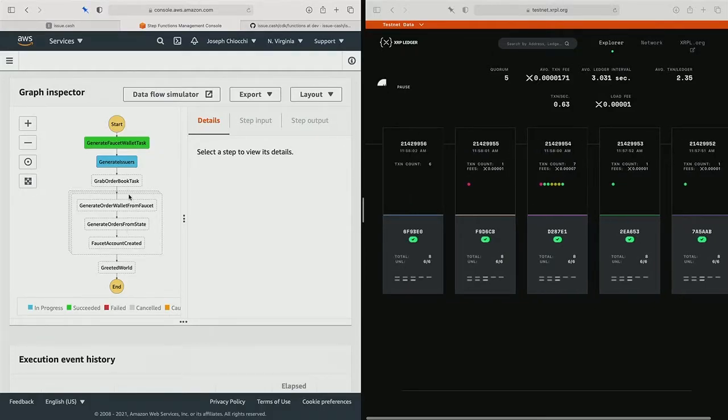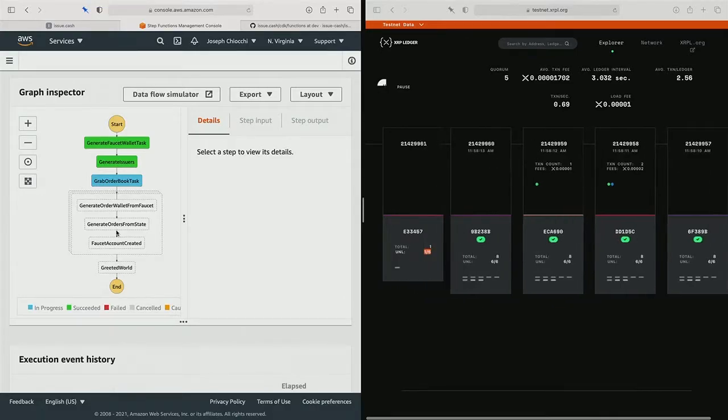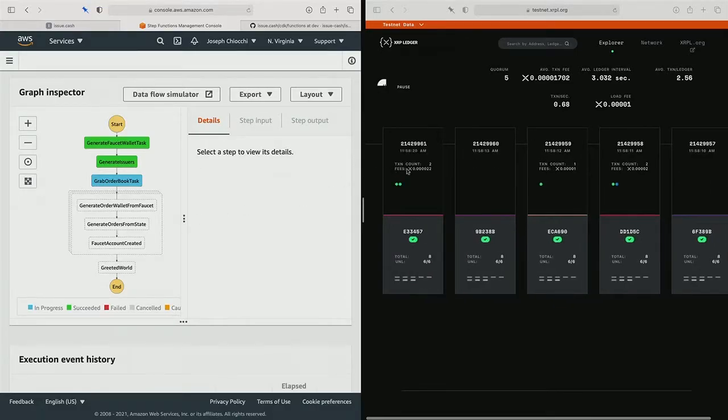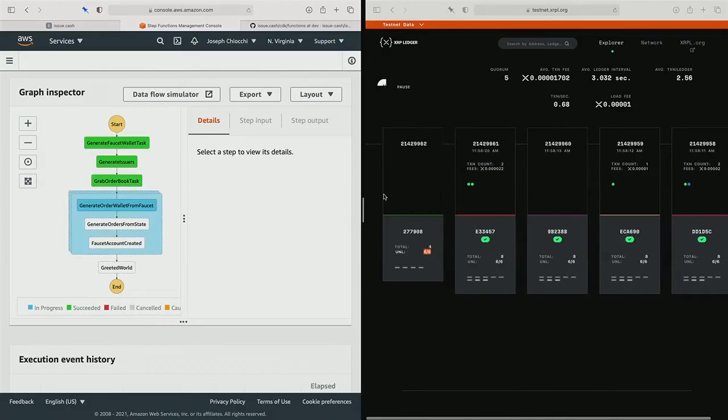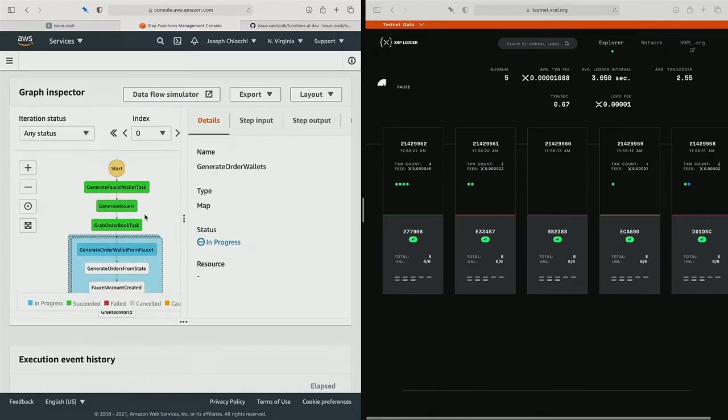But because a single account is issuing to these accounts, I'm pretty much limited to 10 at a time. So we're doing max concurrency of 10 here, and in a few seconds, you'll start seeing a lot more dots on the right.